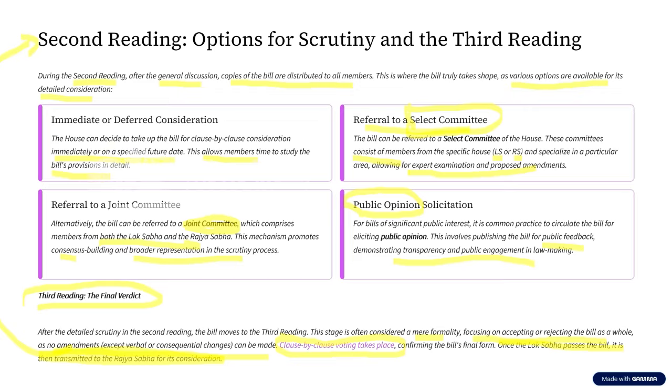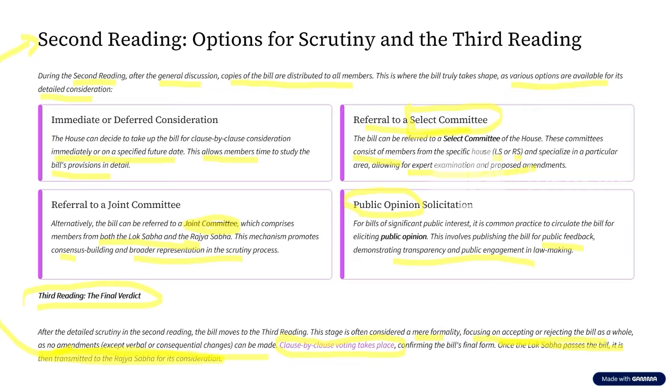No. This ordinary bill does not require the prior approval of the president. Another thing is, who can introduce this ordinary bill? Can this ordinary bill only be a public bill? No. This ordinary bill can be introduced either by a minister or by any member of the parliament, which means it can be introduced either as a public bill or as a private bill. So we have understood that this is how the ordinary bill passes the first house.